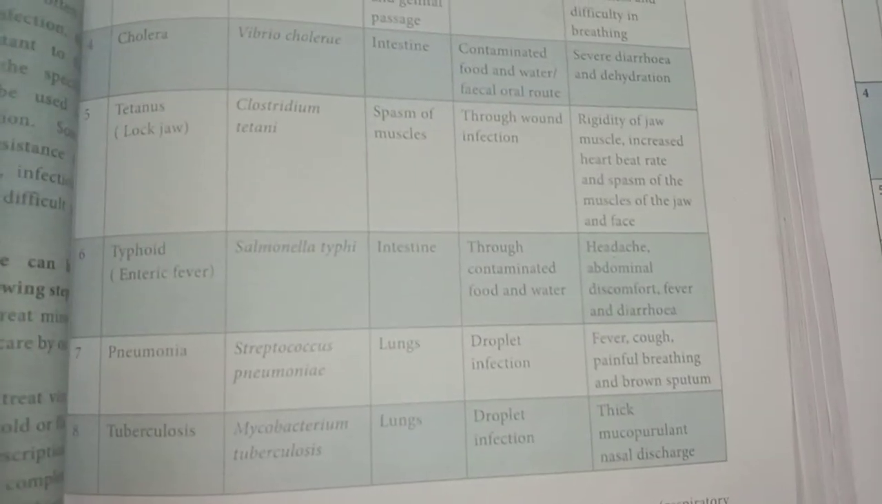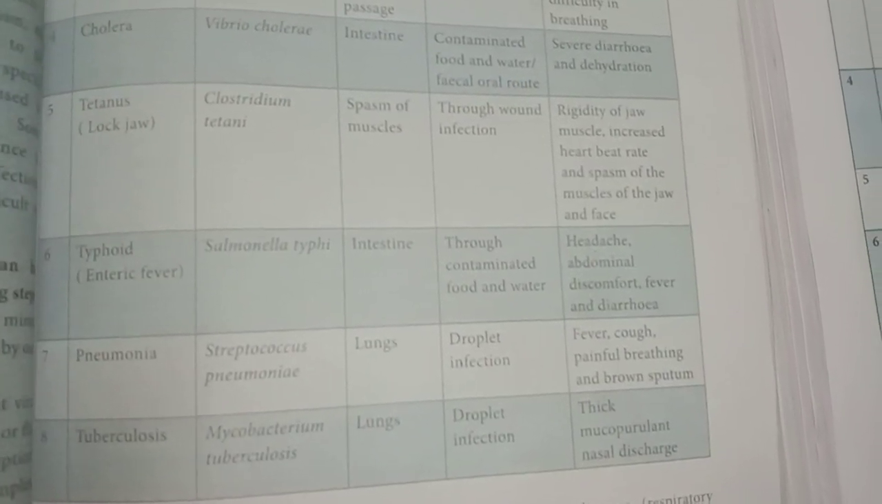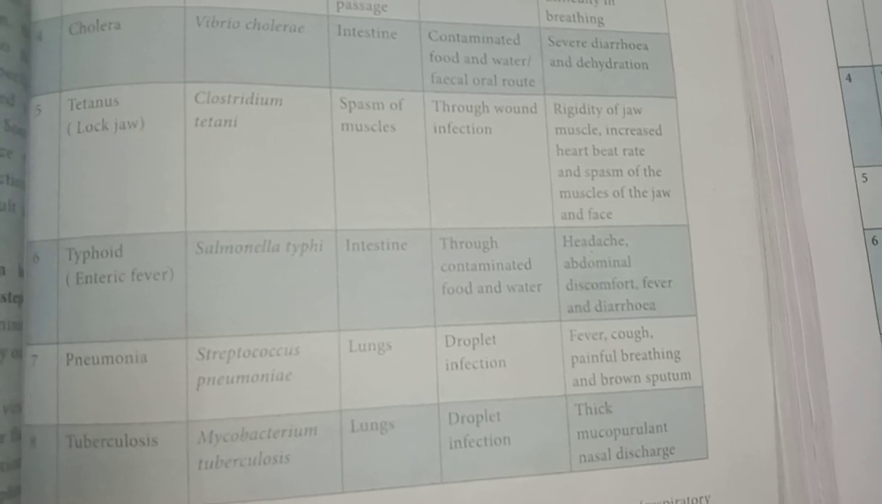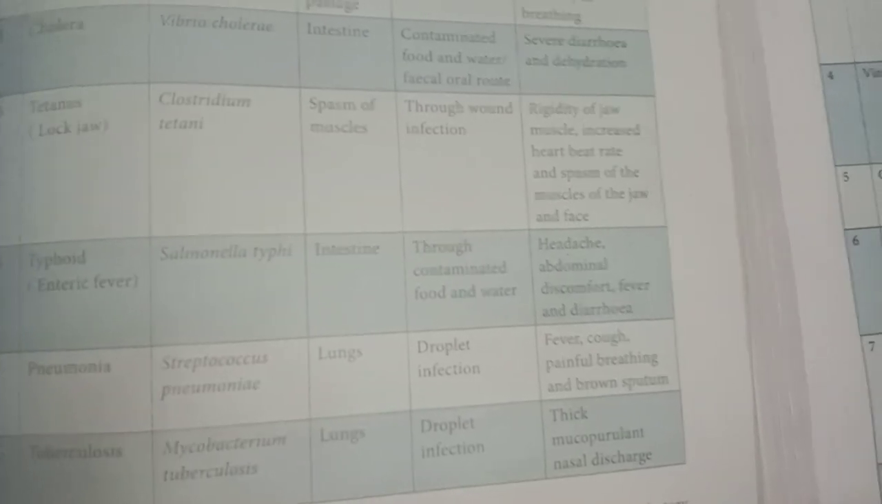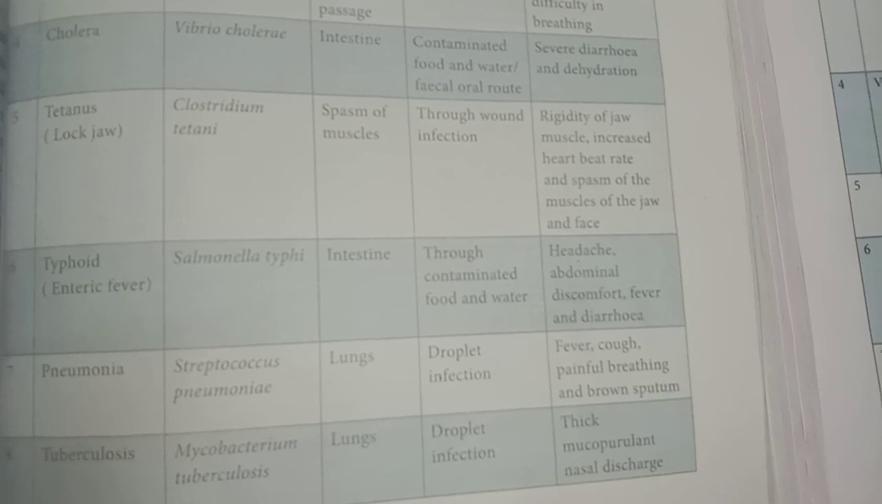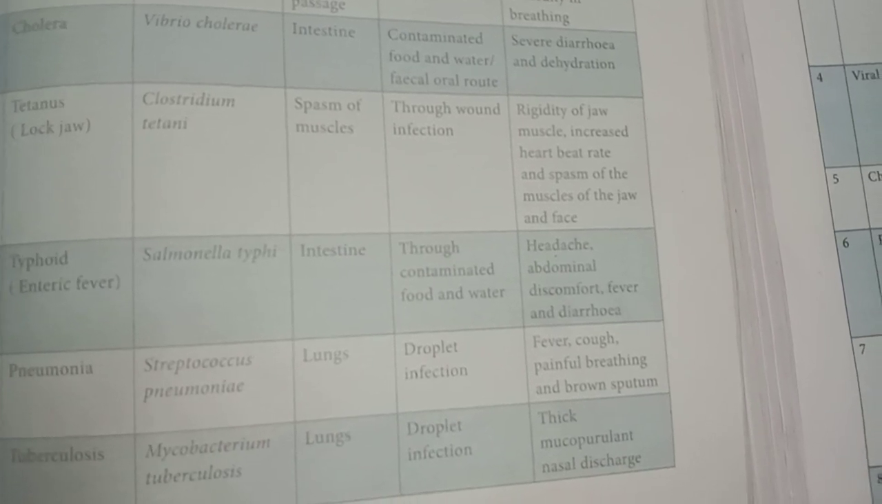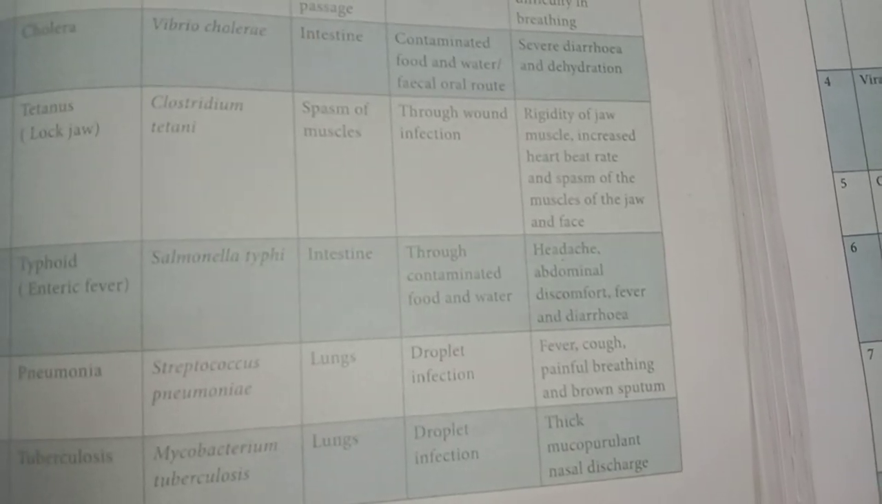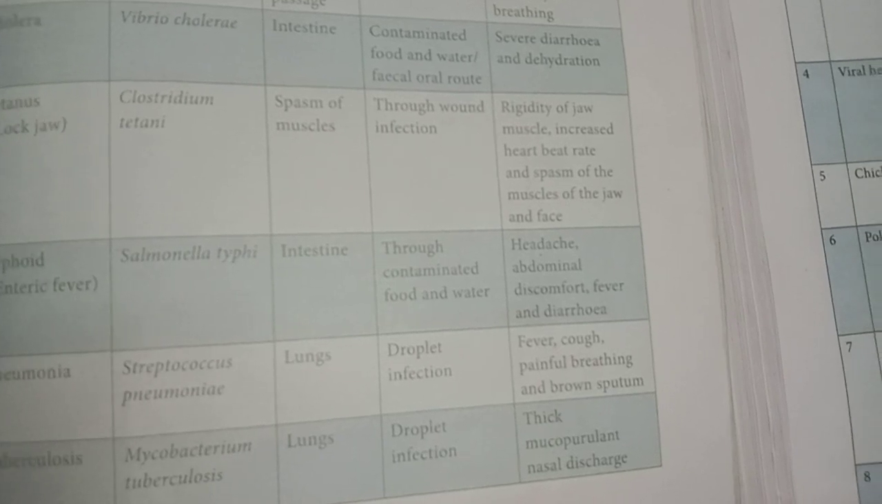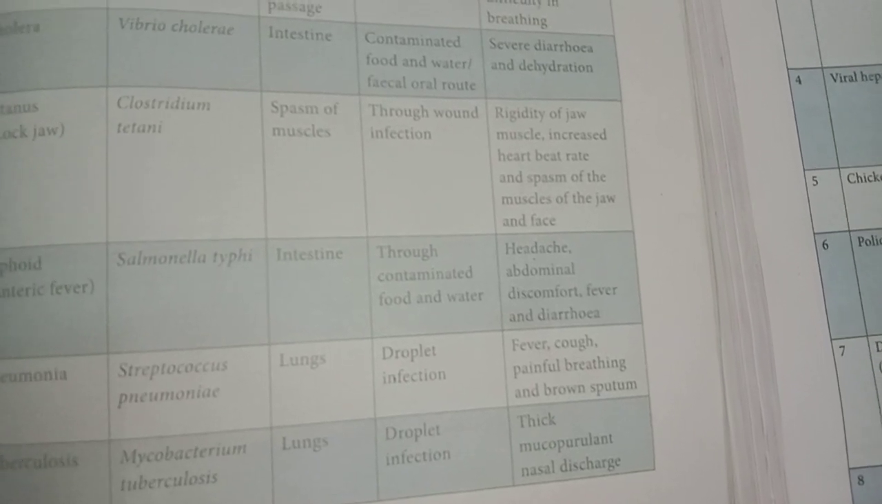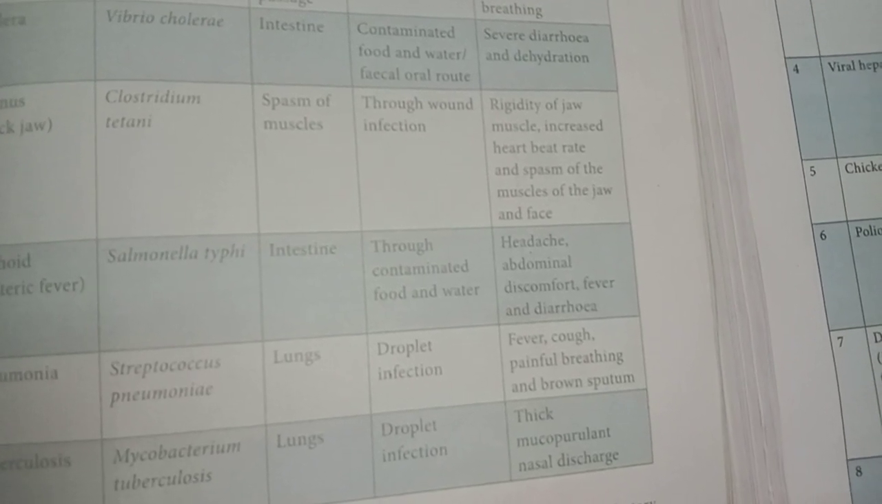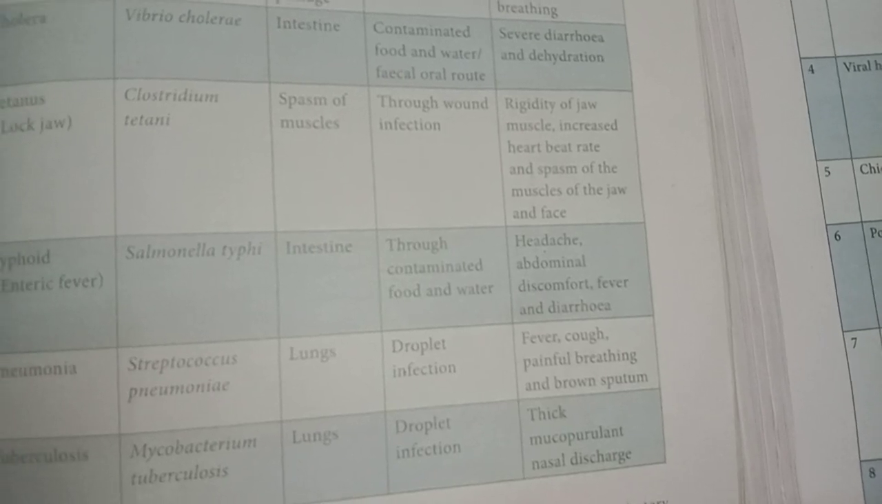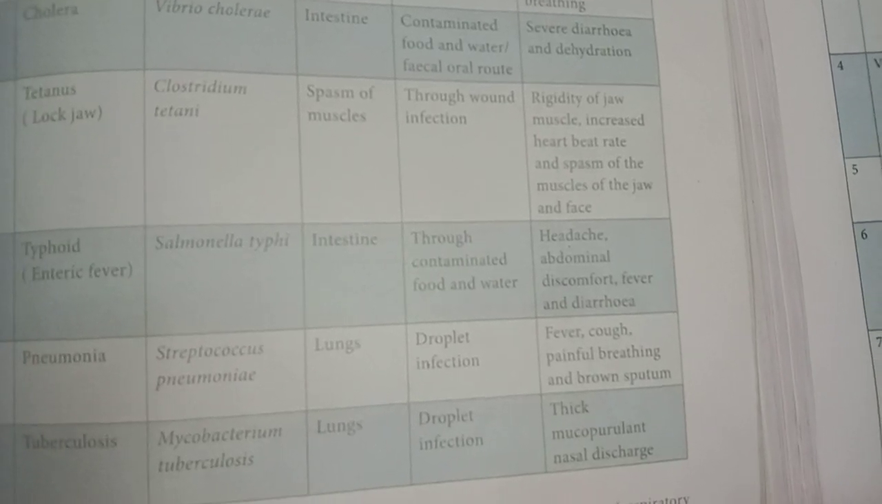Then the next disease, the sixth disease, is typhoid. Salmonella typhi is the causative organism. The site of infection is the intestine. This disease also spreads through contaminated food and water. Then headache, abdominal discomfort, fever and diarrhea are the symptoms of this typhoid disease.